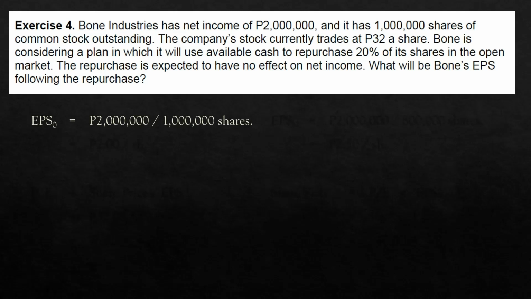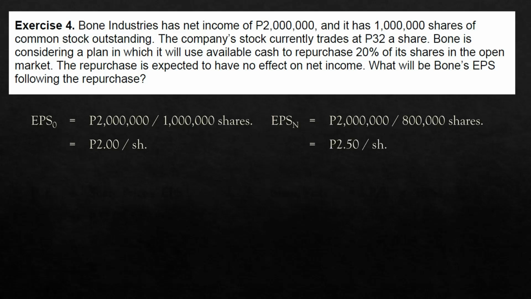2 million divided by 1 million shares. That's 2 pesos per share. The new earnings per share is simply 2 million over the new number of shares outstanding. Now, if the company will take back 20% of its shares in the open market, 20% of 1 million is 200,000. That would leave 800,000 shares outstanding. Hence, the new EPS will therefore be 2.50 per share.